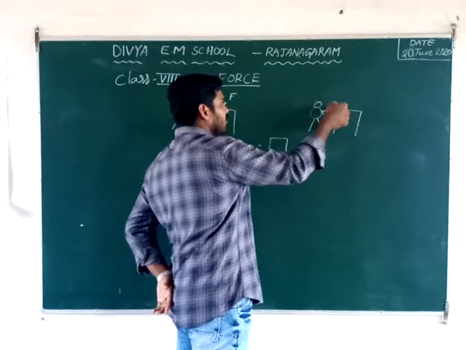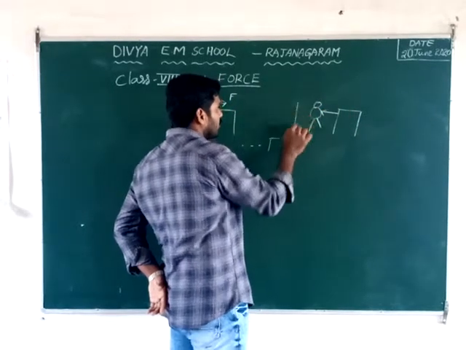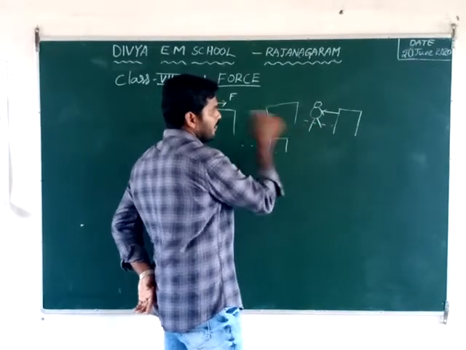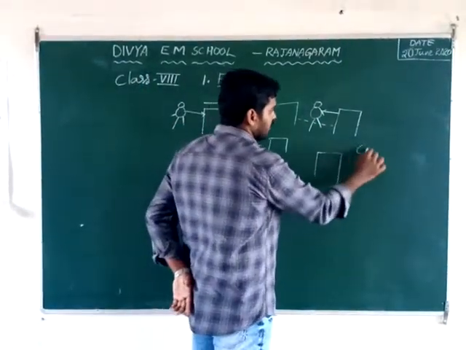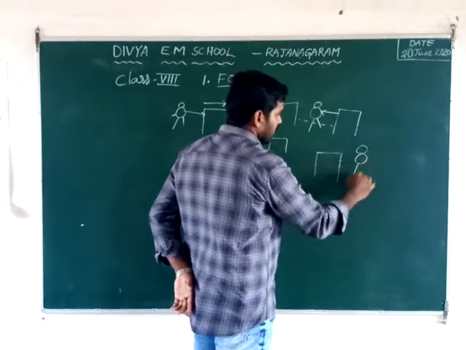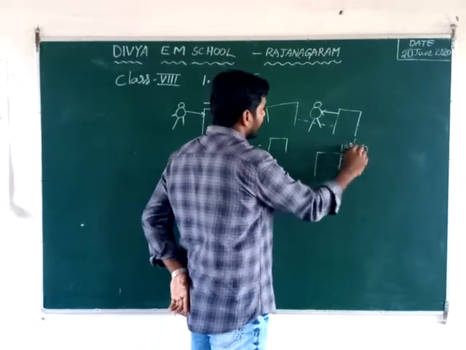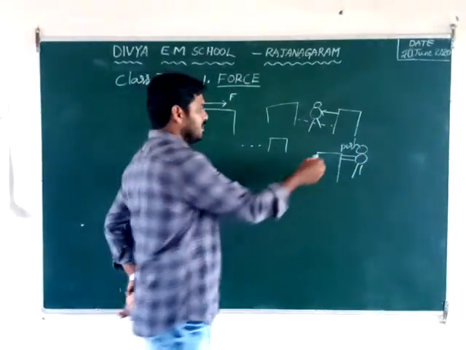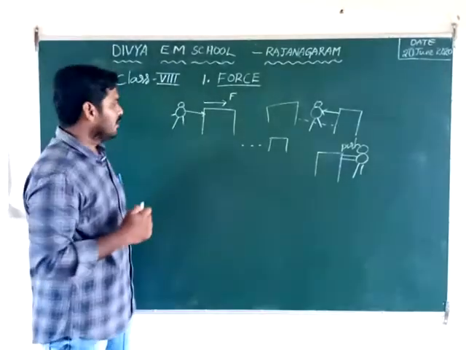After some push or pull on this bench, the bench comes to this. Or again, this person pushes the bench, then that bench can also move.